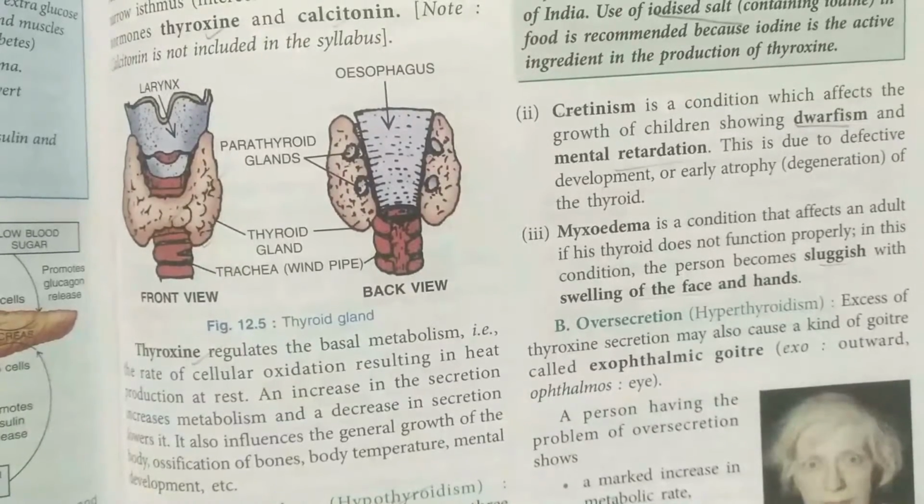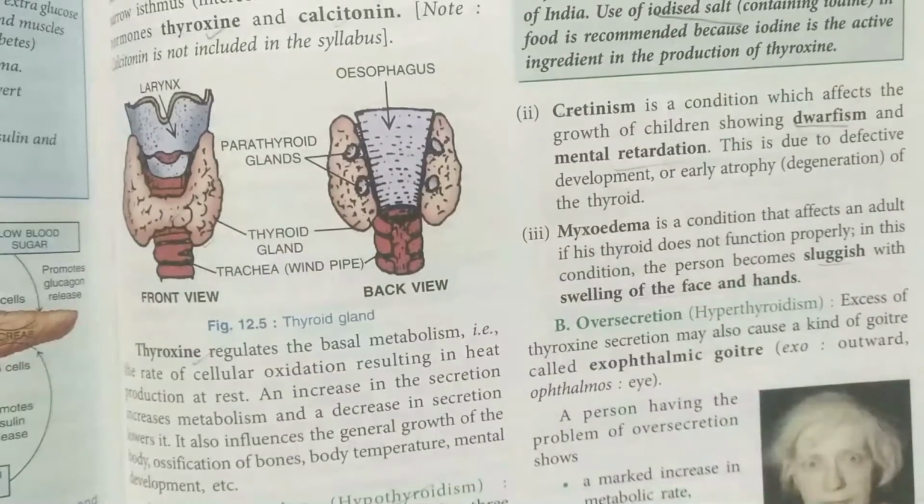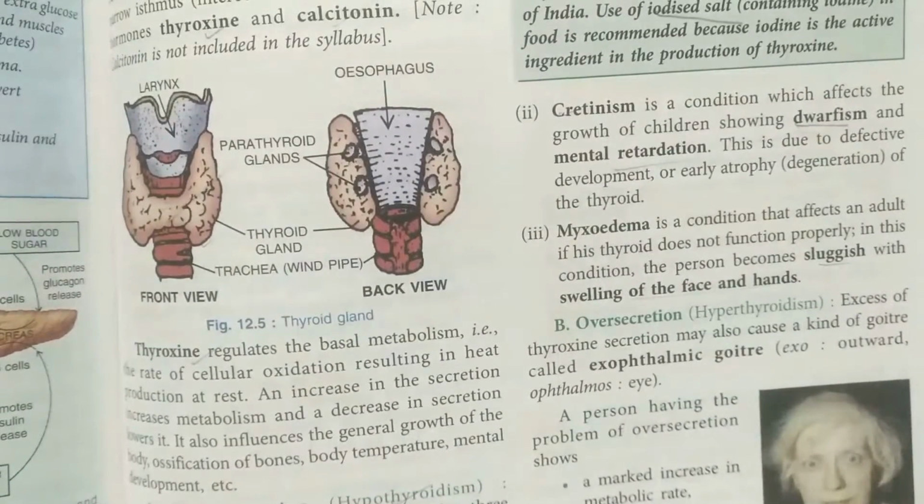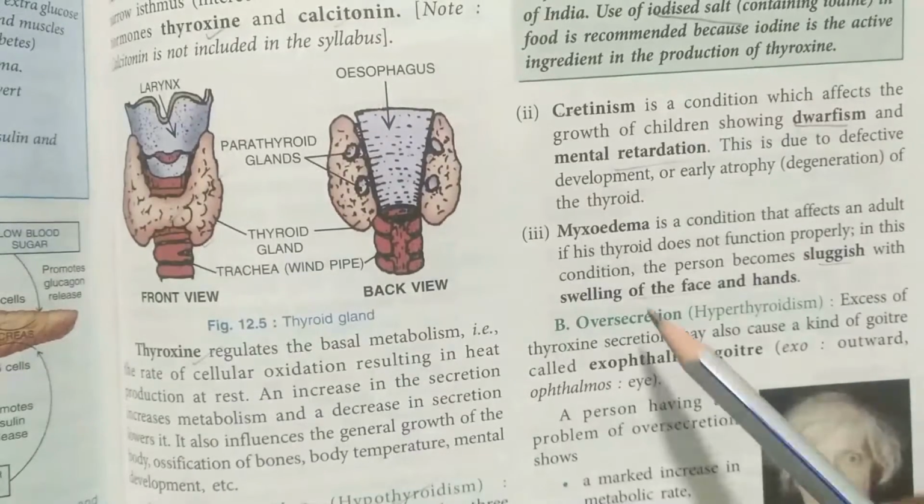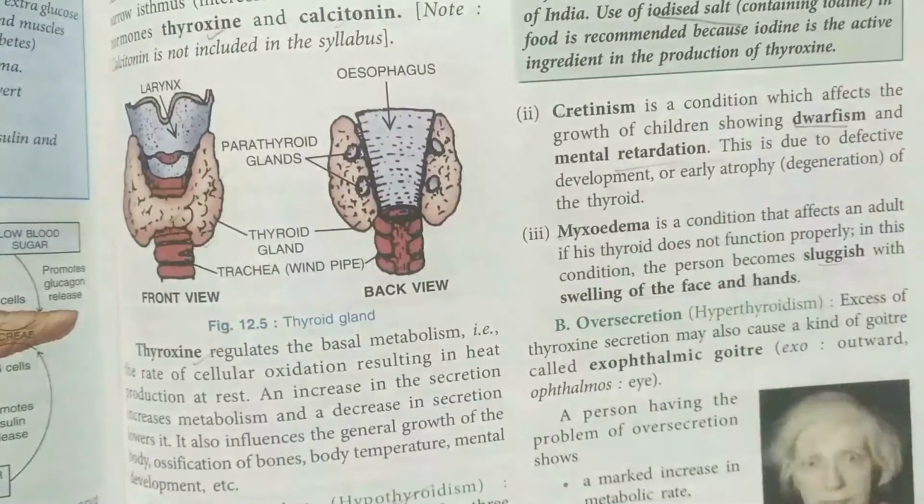Apart from this, various other symptoms are seen in their body, just like low blood pressure, then low heartbeat, and sparse or brittle hair. Apart from this, cold intolerance, they cannot tolerate cold conditions. Goiter, of course, is also a condition which is seen in their body. And low energy, as we said, sluggish, so low energy or lethargy we can say. Weight gain, suddenly the weight started increasing. Weakness, constipation, and depressed mood. So all these types of symptoms are generally seen in the patient who is having the problem of myxedema.